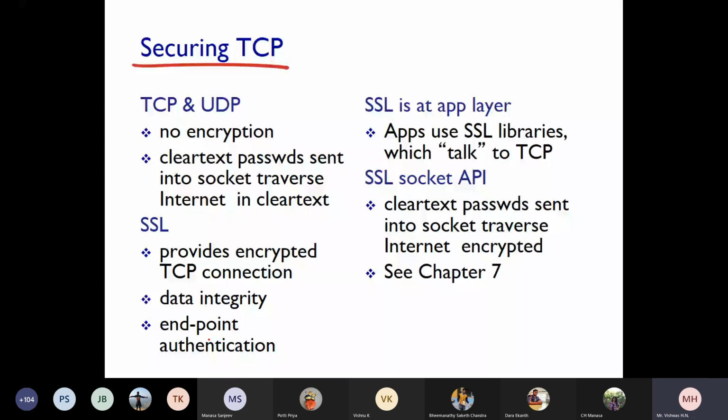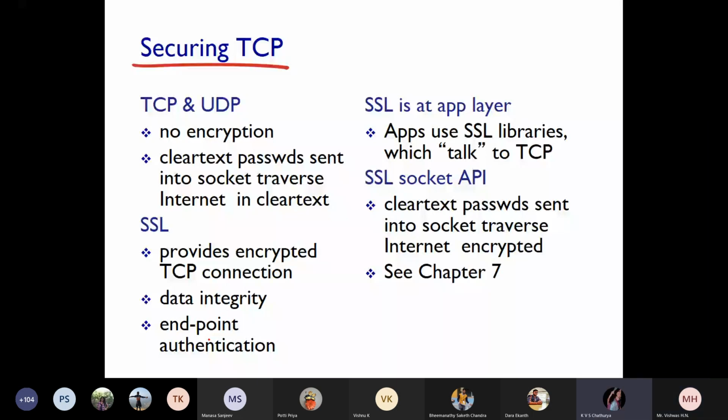What do you mean by encrypt, students? What do you mean by encryption? Can anyone tell me what you mean by encryption? Am I audible? Hello? Am I audible, students? Yes, sir. Have you not come across the word encryption till now?